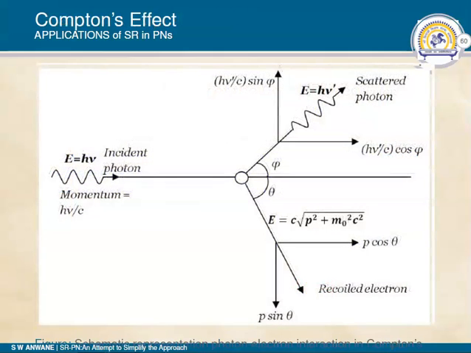Now the last and the foremost application that we are going to discuss is the Compton effect using the quantities in perplex number form in special relativity. The incident photon is allowed to interact with a free electron at rest so that the electron recoils at an angle theta and the photon is scattered at an angle phi. We have resolved the components of these, and here we are going to consider the three-dimensional version of the equations that we are dealing with in perplex numbers, unlike in the earlier application of the quantum Doppler effect.